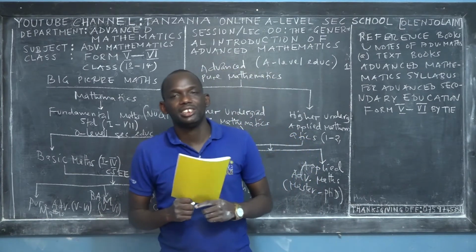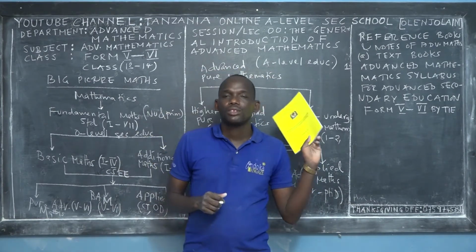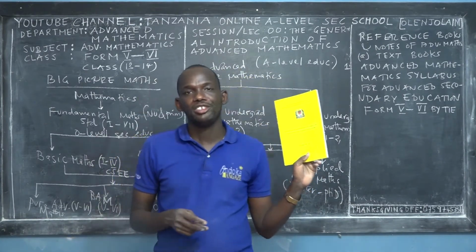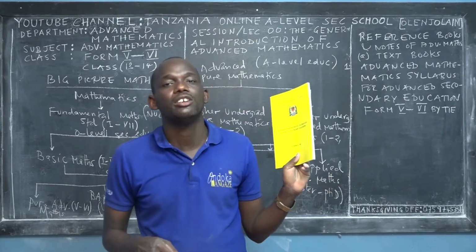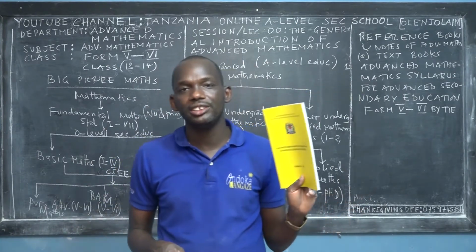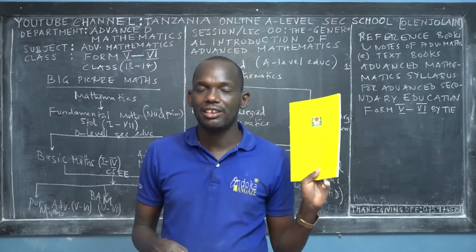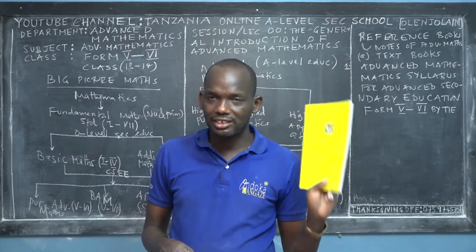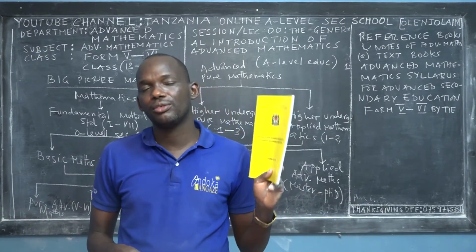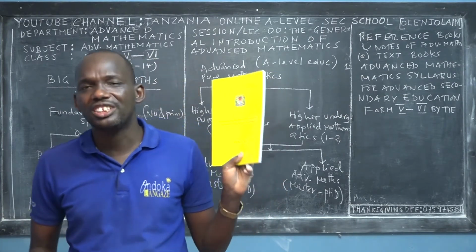Please, my beloved student, or my dear parent, if you're a parent watching this video, make sure that you have this advanced mathematics syllabus for secondary education from Form 5 to Form 6, because it's very important.